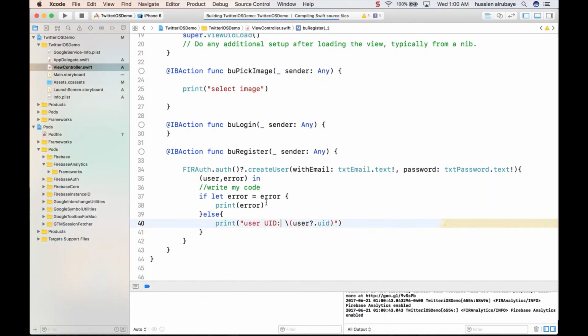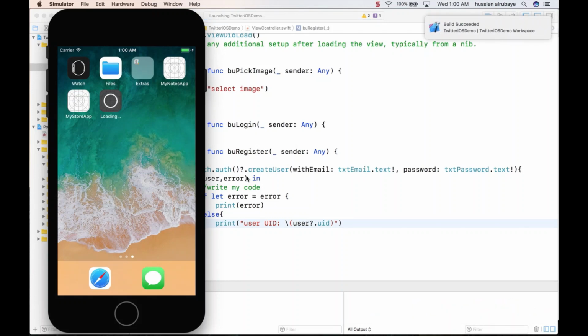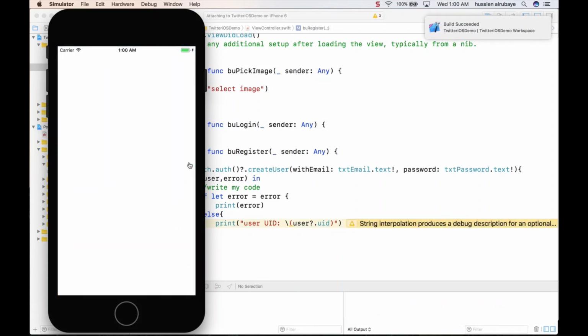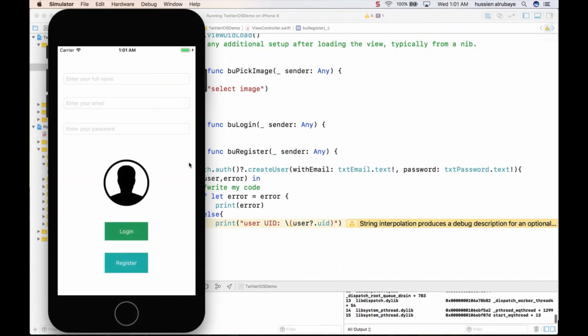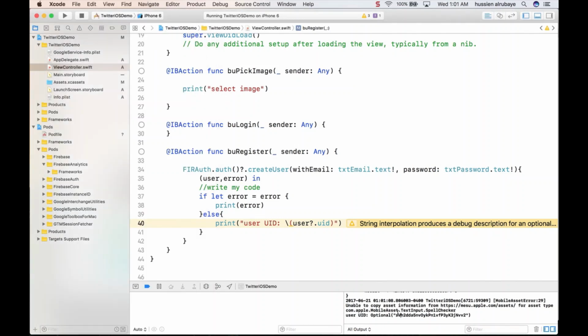So this is the code that we use to create a new user. Let me run it and see if we will be able to create a new user in the database or not. The user has two things now, just email and password. So I say the email HUSSIN99 at Gmail. Make sure it's Gmail, and make sure you use a strong password. Don't use a weak password, because it will not work. So I click on register. It should give you this UID. See, this is the UID that it gives to you.